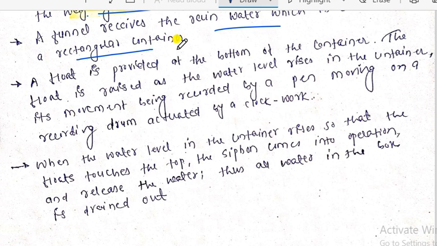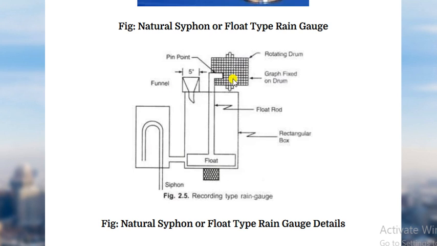Let me show you one figure. This is the figure of the float type rain gauge, or natural siphon. As you can see, the float is provided, as I have told you, at the bottom of the rain gauge. When the water enters, the float goes up, so that through the pen strokes we can record the intensity of rainfall.